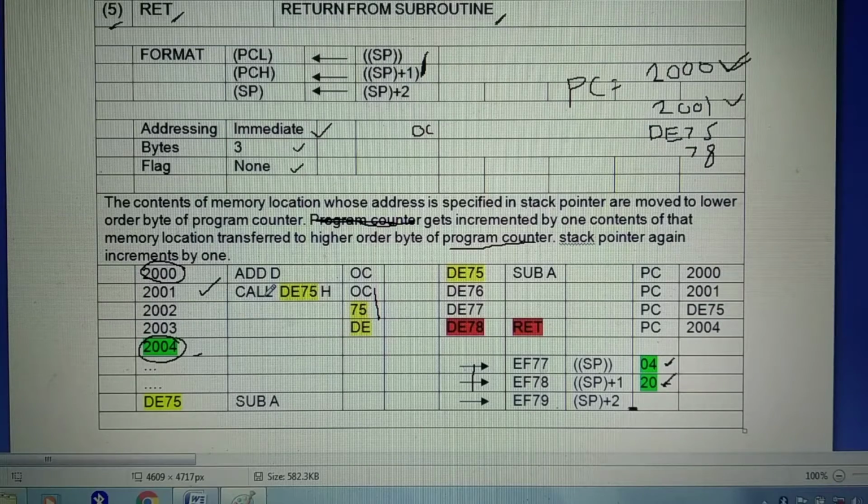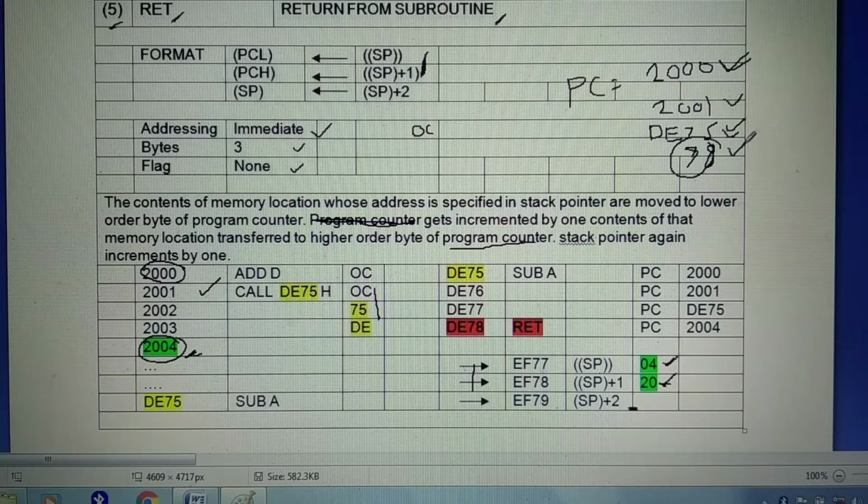When call gets executed, before going 75 and DE to the program counter, whatever the address is there, it is stored in stack. Here at EF77, 04 is there, that is low order address is there, and at EF78 high order address is there. Now program counter becomes DE75, that instruction gets executed, the next instruction gets executed, and when program counter becomes DE78,